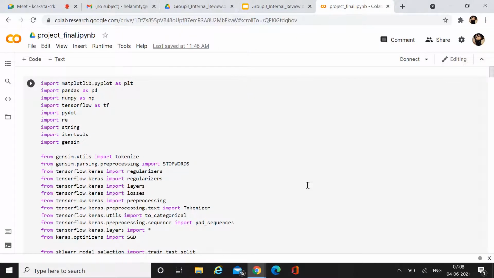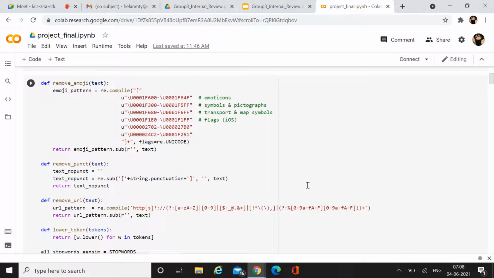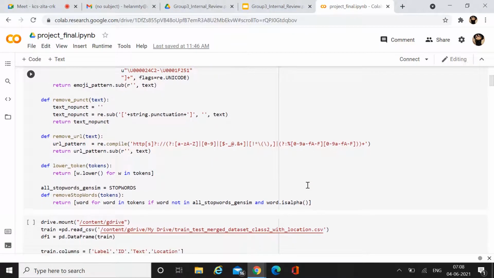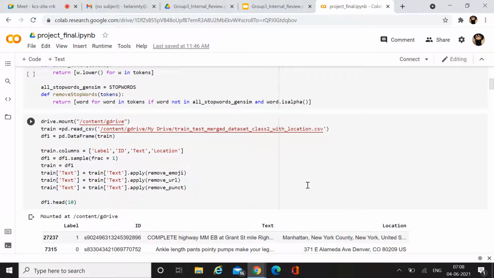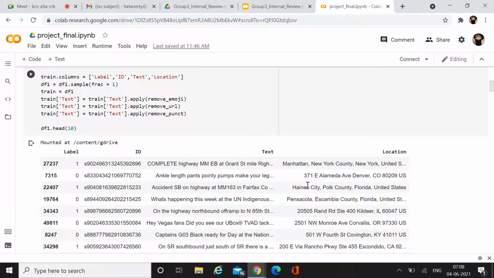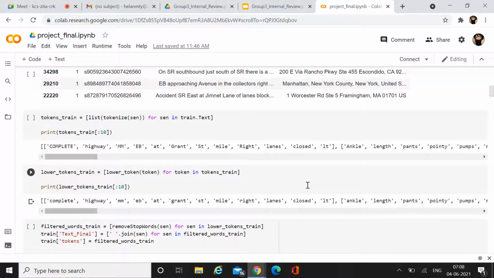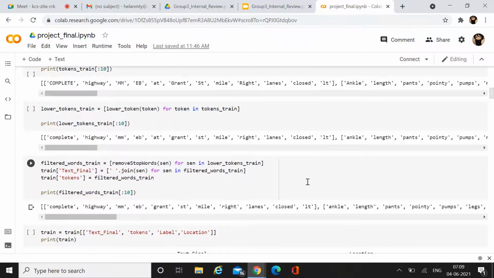First part is pre-processing. We import all the libraries required. Next, we define four functions to remove emojis, punctuations, URLs, and to lowercase the tokens, and also to remove the stop words. Then we read the dataset using the read_csv function from pandas, and a data frame is created. Then we remove all the emojis, URLs, and punctuation using the functions defined above. And here we used a tokenize function to convert the tweets into tokens. Then we lowercase and also remove the stop words using the functions defined above.